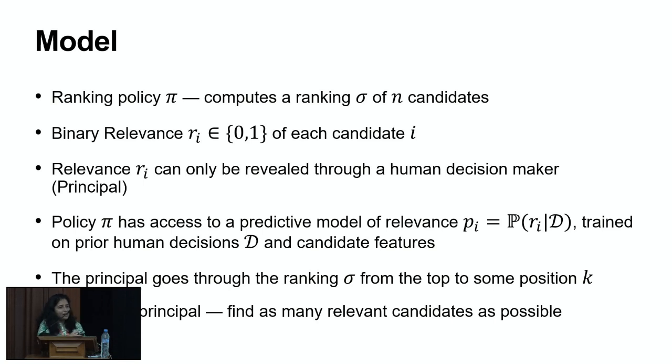When we're computing the rankings, we obviously don't have access to these true relevance labels. These can only be revealed through the human decision maker, which is the principal. But the policy pi has access to this predictive model of relevance. And this is some model that has been trained using prior human decisions and candidate features. And the principal goes through this ranking sigma from top to some position K, and their goal is to select as many relevant candidates as possible.